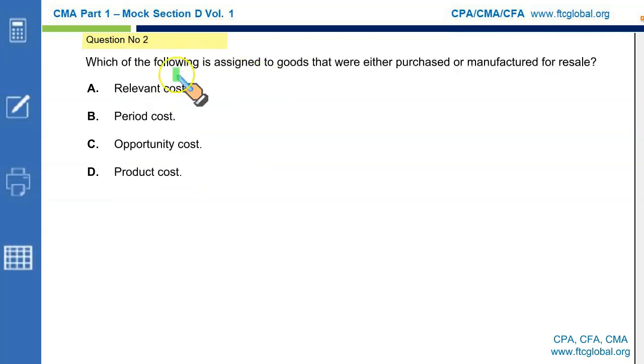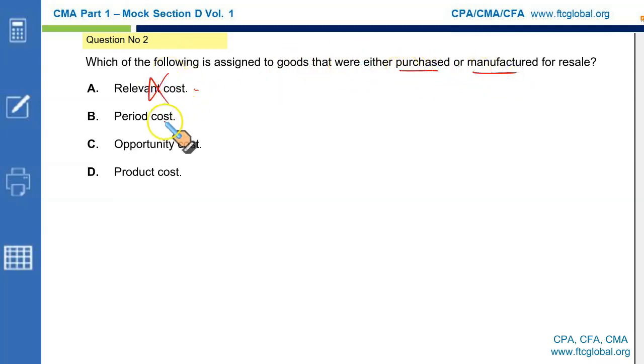Question number 2. Which of the following is assigned to goods that were either purchased or manufactured for resale? Relevant cost is an important concept, but this is not what we're looking for. Relevant cost is the cost relevant to a particular decision that is under consideration. We are looking for the cost that is assigned to goods purchased or goods manufactured.